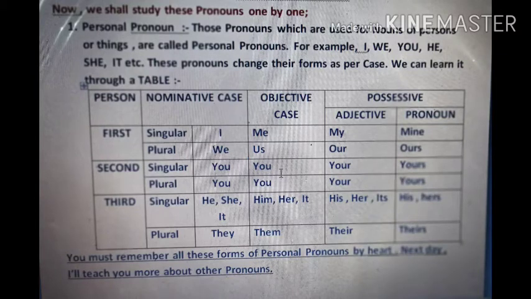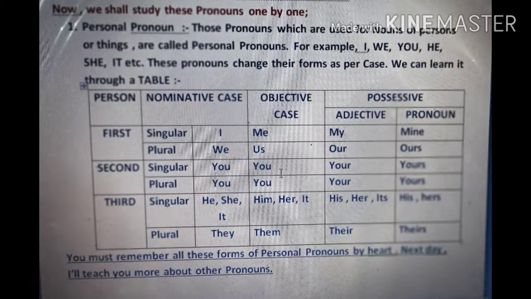Now you also know that in first person nominative case the singular is I, plural is we, and in objective case the singular is me and plural is us.